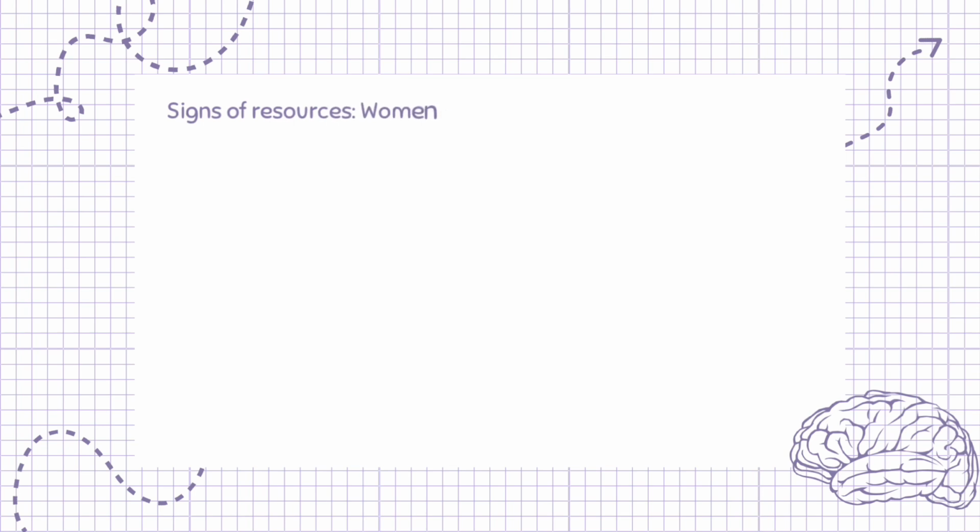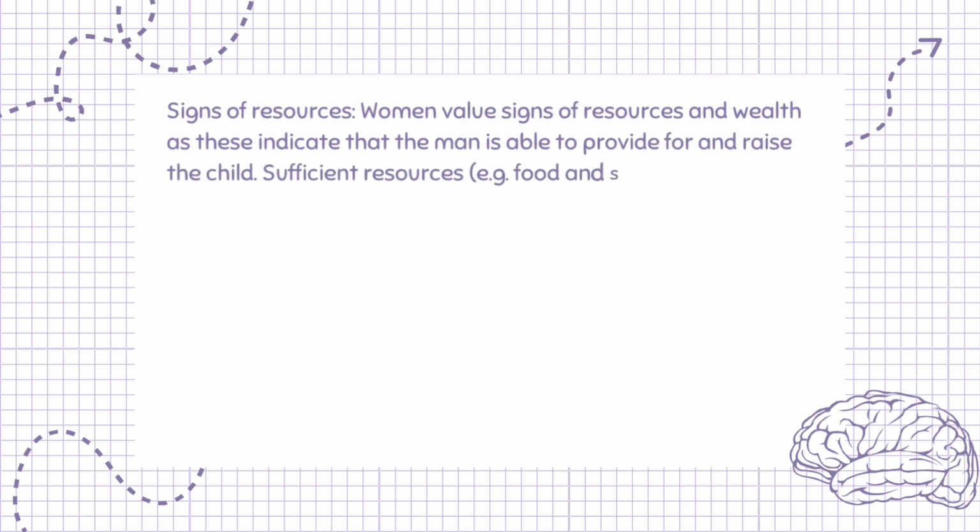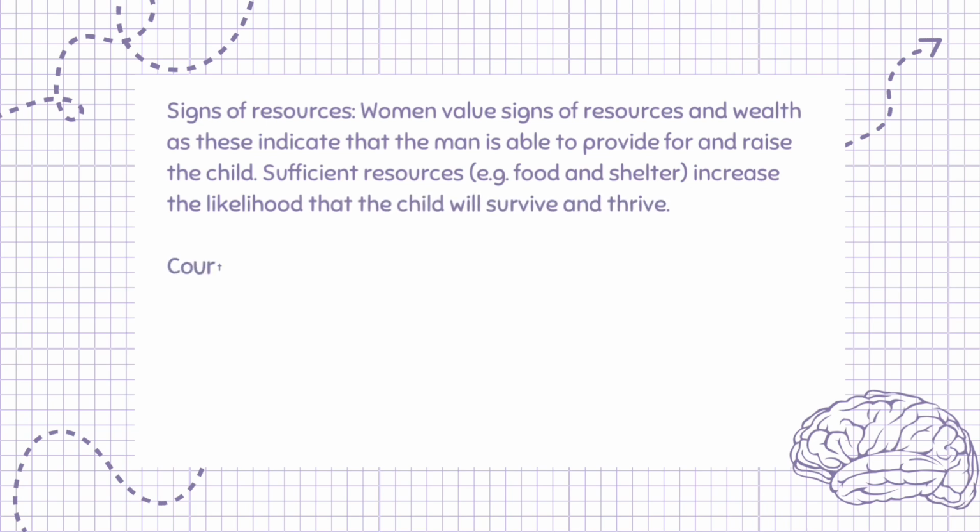Signs of resources. Women value signs of resources and wealth as these indicate that the man is able to provide for and raise the child. Sufficient resources, e.g., food and shelter, increase the likelihood that the child will survive and thrive.